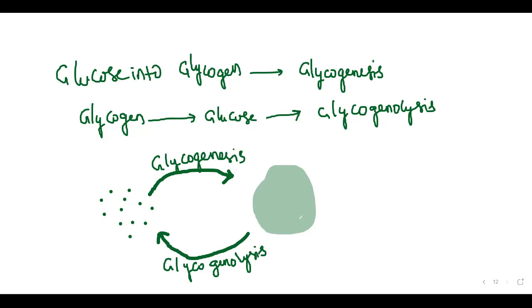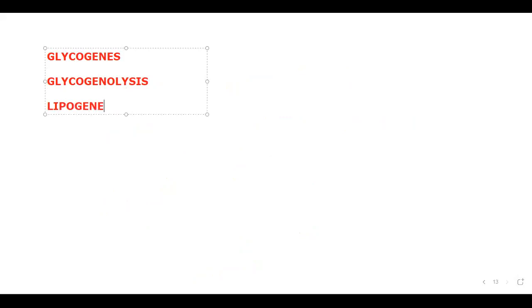So who is doing all these functions? The liver is having a huge role in our body. Liver is doing glycogenesis. Liver is doing glycogenolysis. Whenever necessity comes. Glycogenesis, what do you call it? Glycogenesis, conversion of glucose into glycogen, and glycogenolysis. Okay, next, lipogenesis means formation of fats.